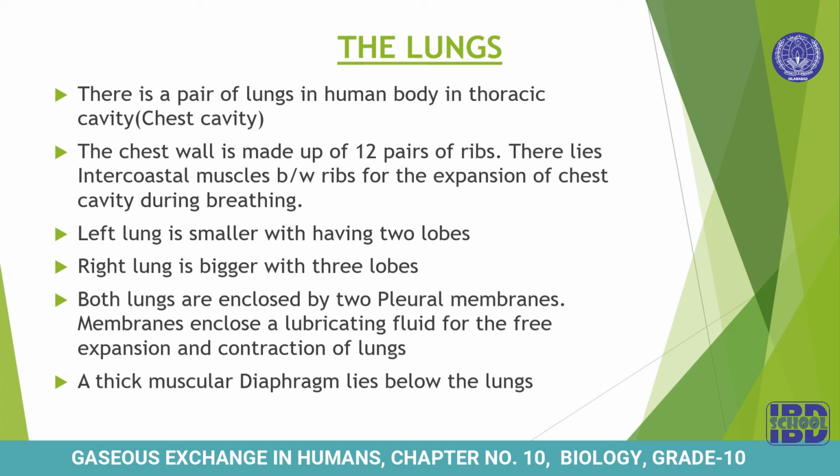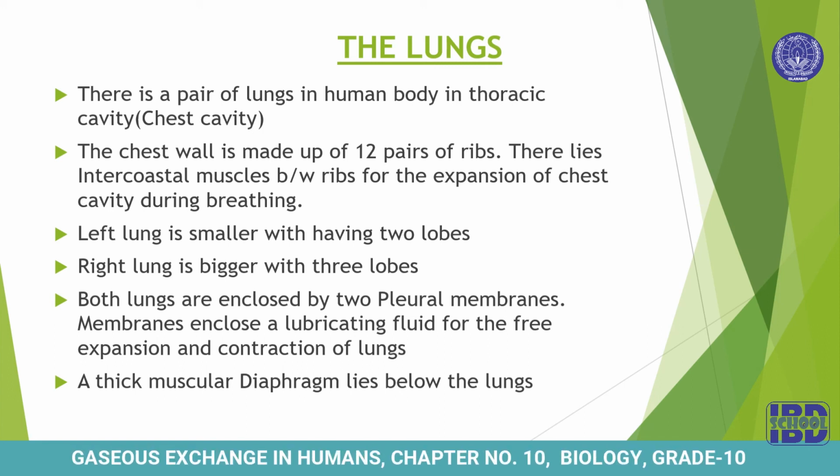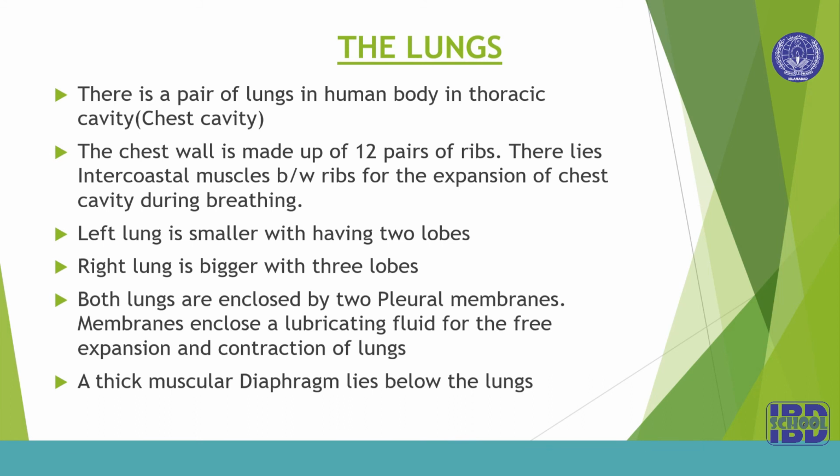These membranes enclose a lubricating fluid for the free expansion and contraction of lungs. Then just below the lungs lies a thick muscular diaphragm, and the movement of this diaphragm helps us to breathe. We will see its role in the next topic.